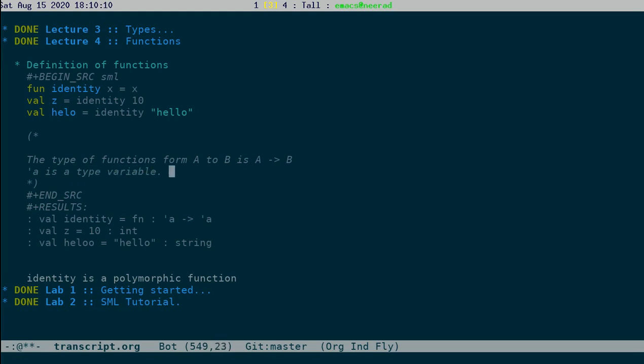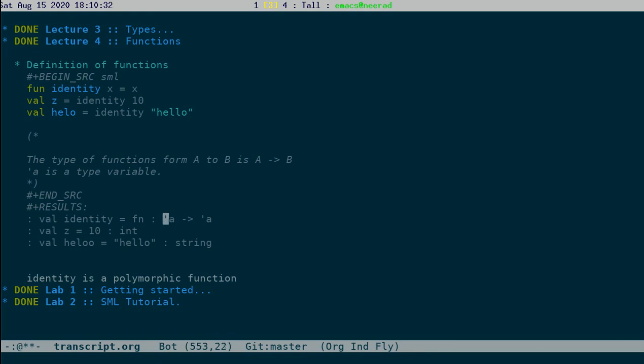So what it says is that identity is polymorphic in this type, in the sense that it doesn't matter which type quote A is. So if you give it an argument of type int, it will return a result of type int. Okay.